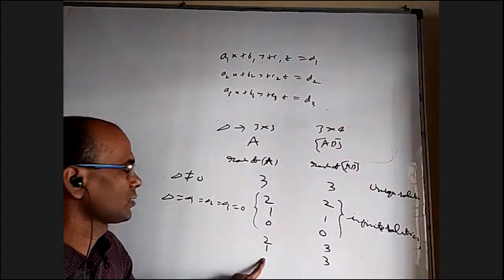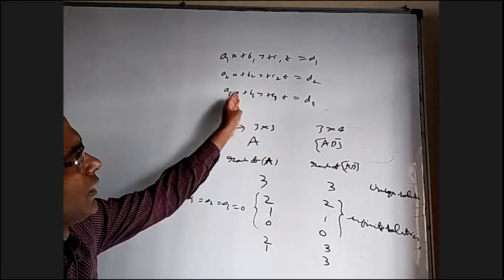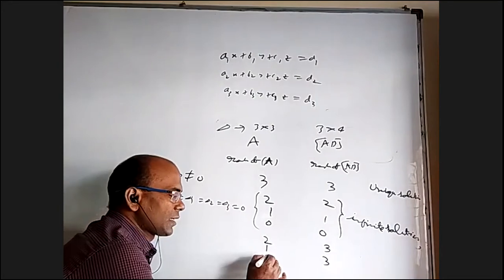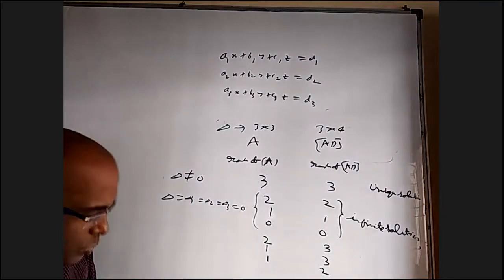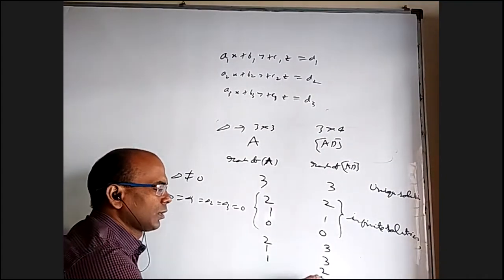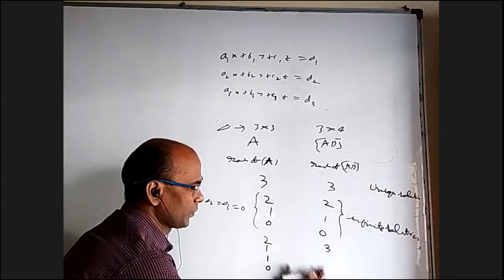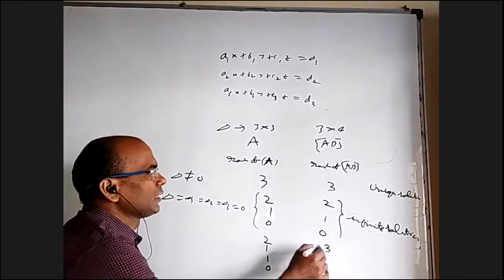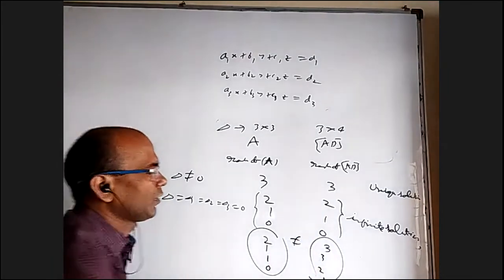This rank 0, this rank 3 may not be possible, because if this rank is 0, it means all elements are 0, then any 3 by 3 will be 0. So 0, 3 I am not going to write. What if this rank is 1 and this rank is 2? That is also not possible. And you can also take this rank 0 and this rank 1. Sorry, cannot. But it doesn't matter. Basically, rank of A is not equal to rank of D. That is the case of no solution.